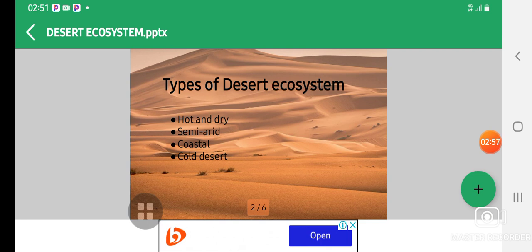So let's look at our fourth type of desert ecosystem, which is the cold desert ecosystem. This desert ecosystem comprises abundant rainfall throughout the winters and less in summers, and generally has chilling winters with snowfall. The summers are short, moderately hot, and moist here. These are usually covered with snow dunes. Those are the types of desert ecosystem.